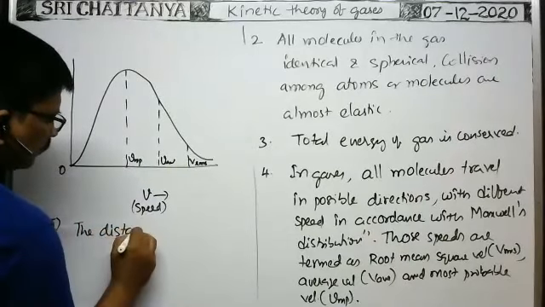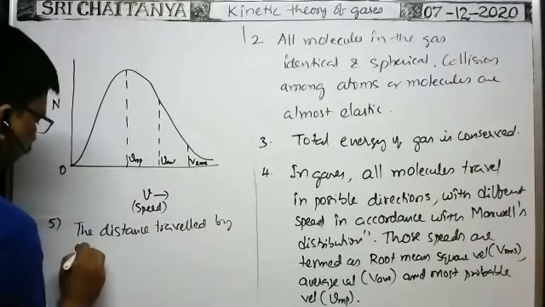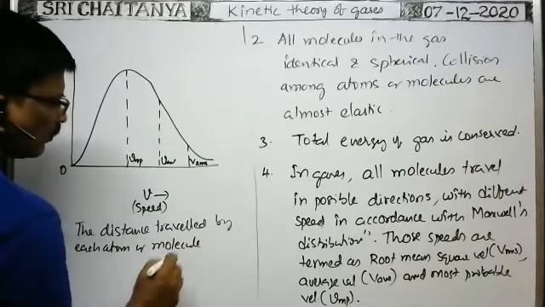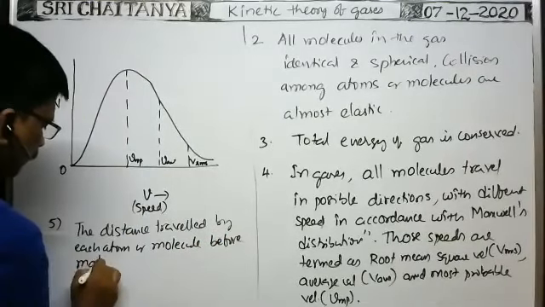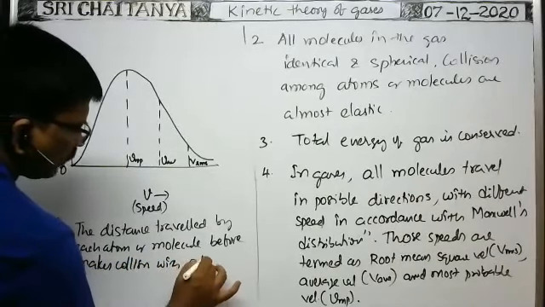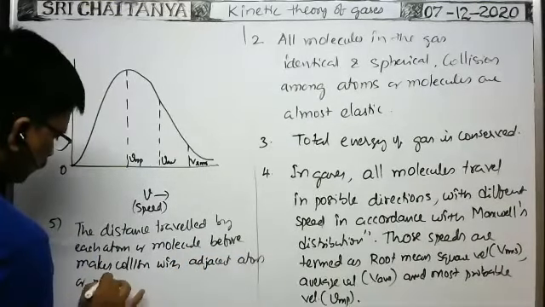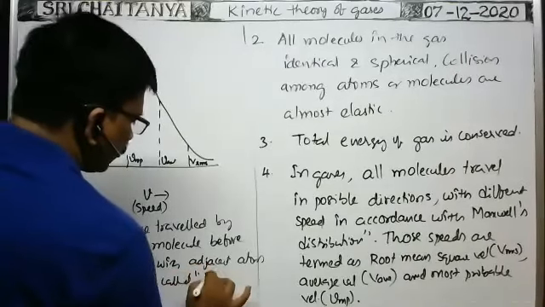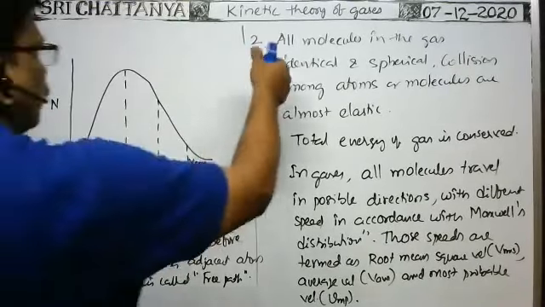The distance traveled by each atom or molecule before it makes collision with the adjacent atom or molecule is called the free path. Okay.